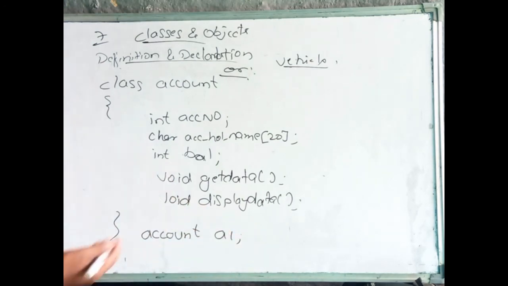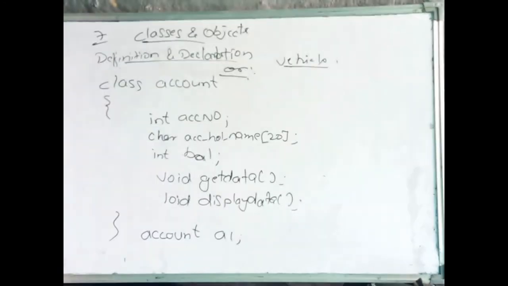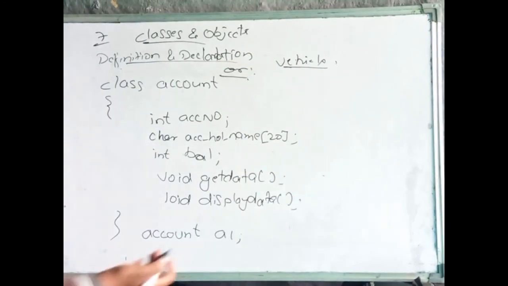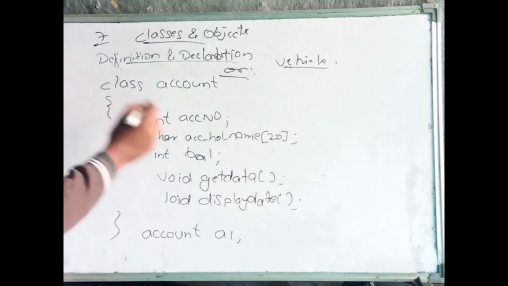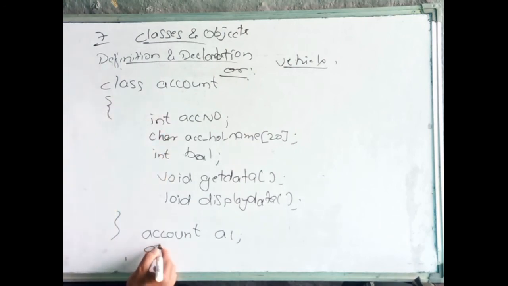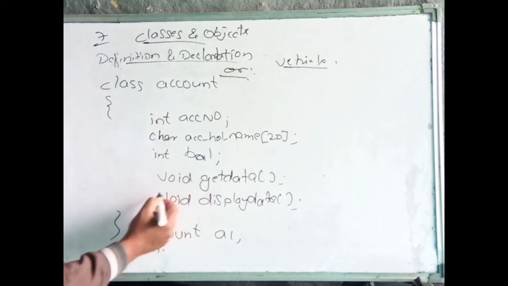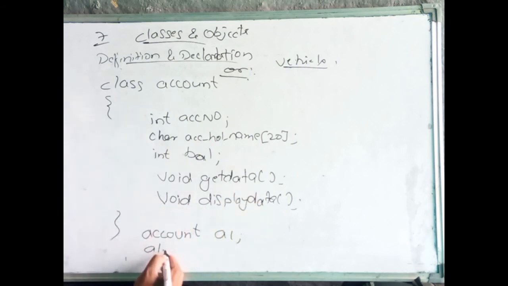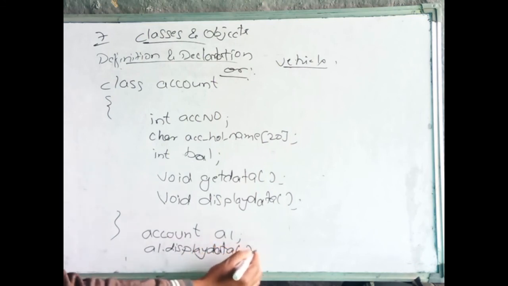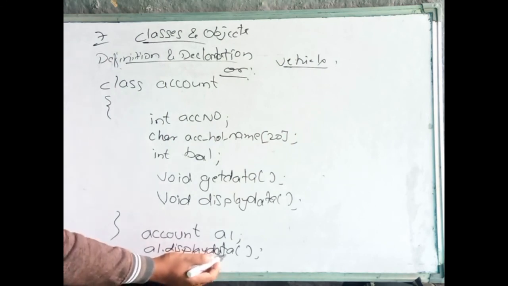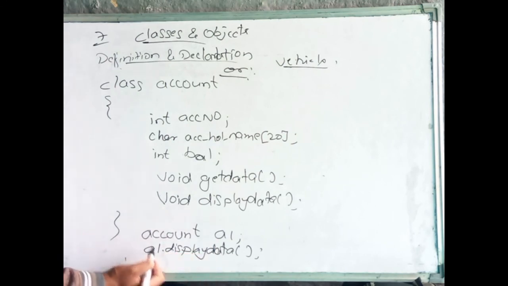Clear? Now I want to access these things. Now I want to display the data. By using the object only, we can access these things. A1. Now I want to display. We can display using this function, A1 dot display data. Now we are calling the display data function by using the object of this class.